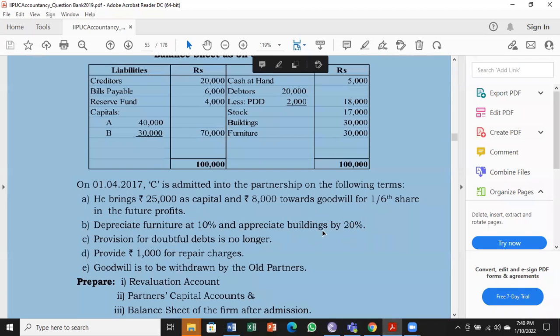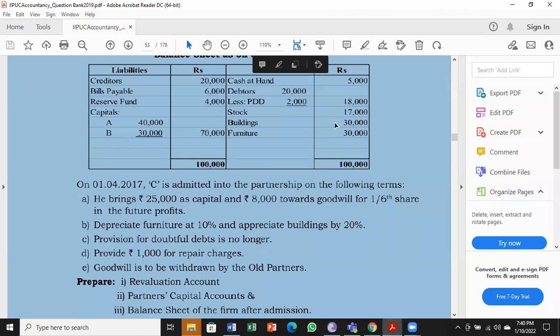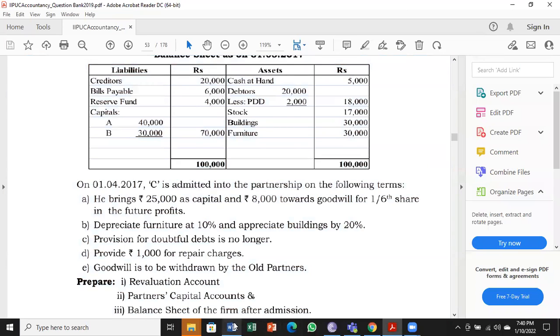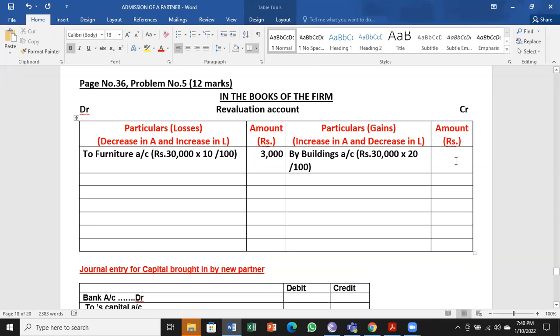Next, appreciate buildings by 20%. That is increase in asset. Credit side. Buildings is 30,000 again. 30,000 into 20%. That comes to 6,000 rupees.